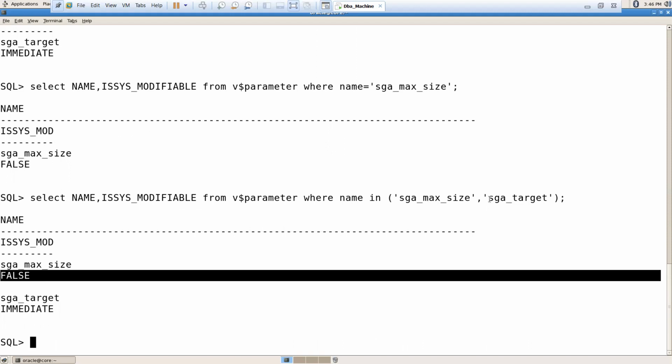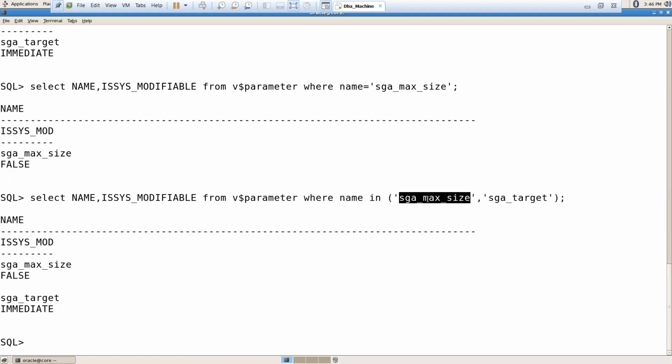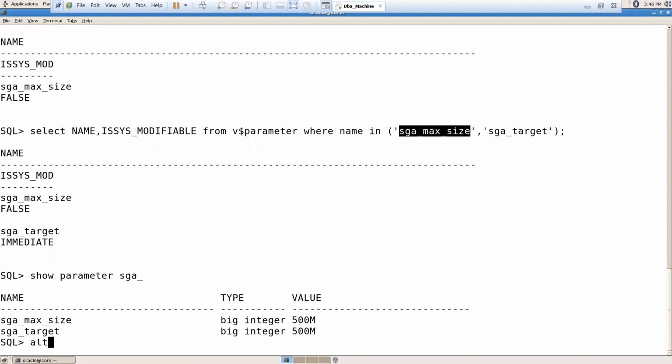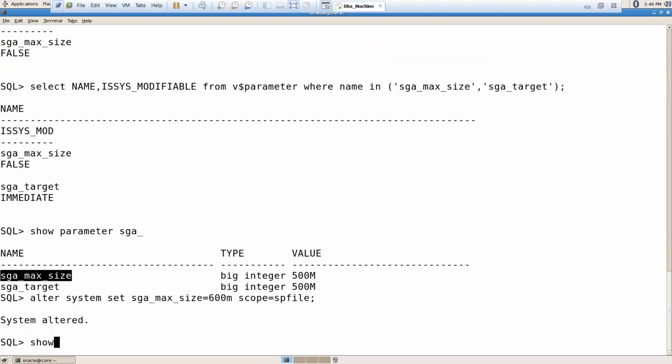Suppose I want to change the value of SGA max size. So what is the current value? So how to check the current value? Okay, alter system set SGA underscore max underscore size is equals to, suppose 600 M, scope is equals to SP file. Enter. Now go and check the value.